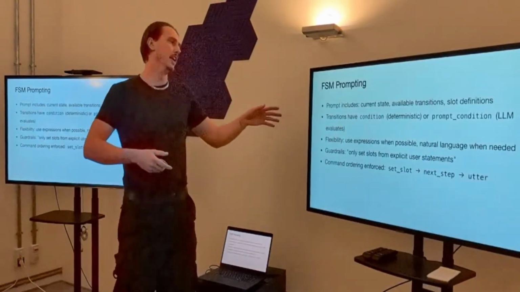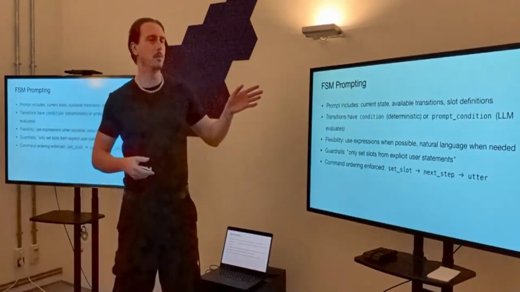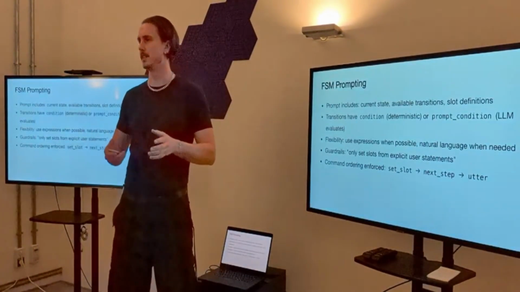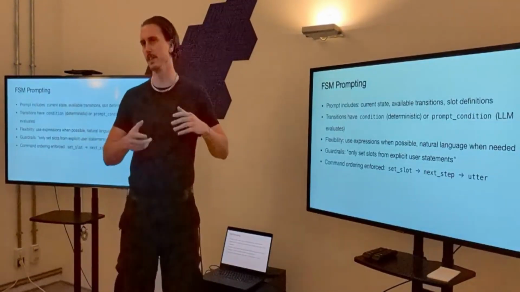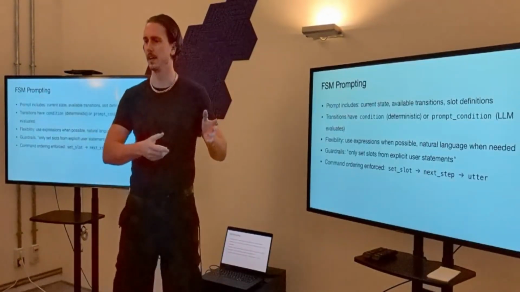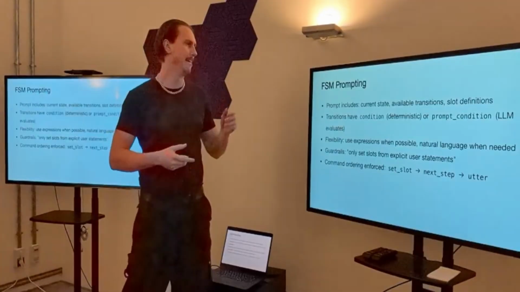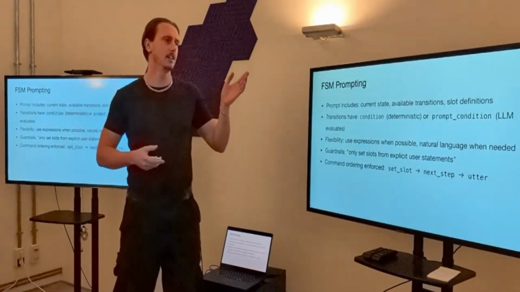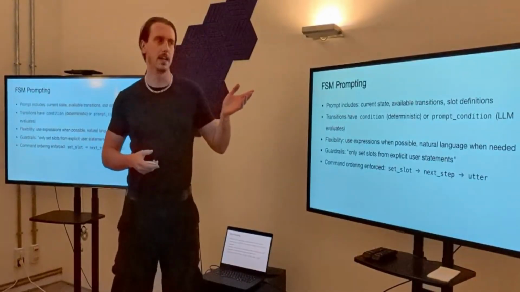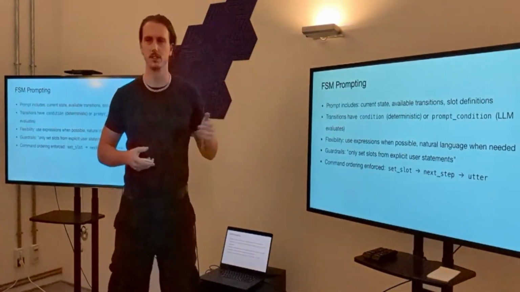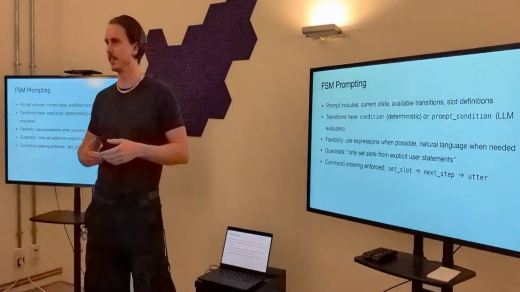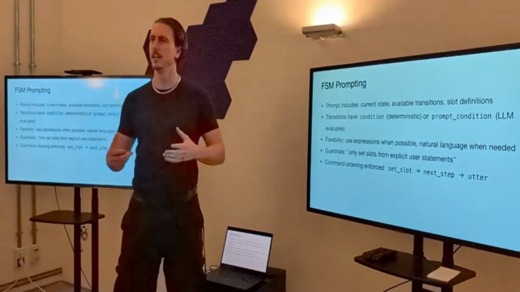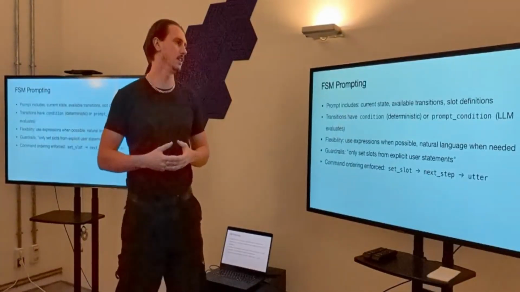How do we prompt in an FSM world? So we prompt the LLM in a similar way to what we call simple prompts. We just throw the whole prompt at the thing with the conversation history. We give it a bit more information though. We give it the current state, we give it the available transitions that it can make, and we give it the slot definitions, so the variables that are there. So this is giving it the current context of the conversation.